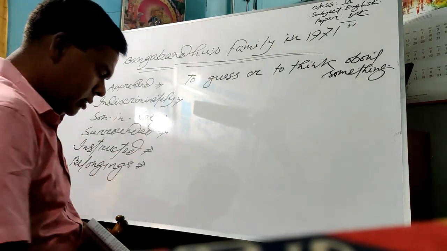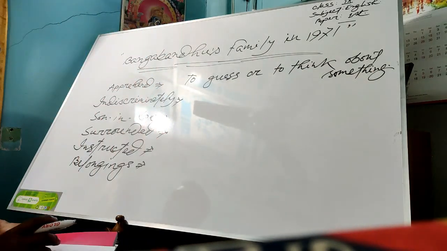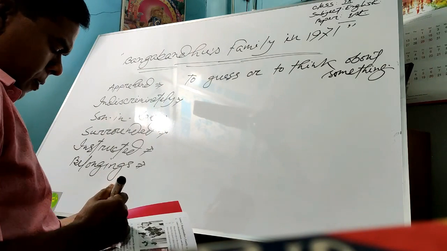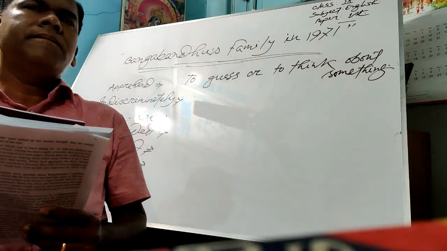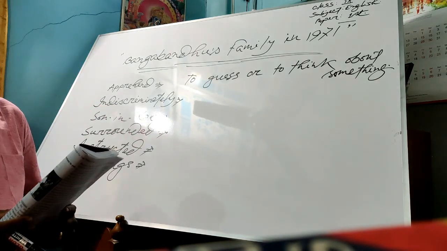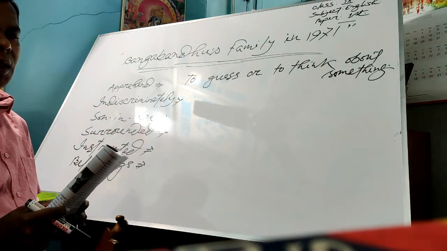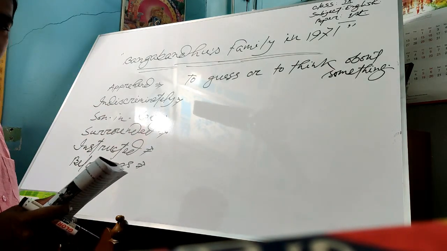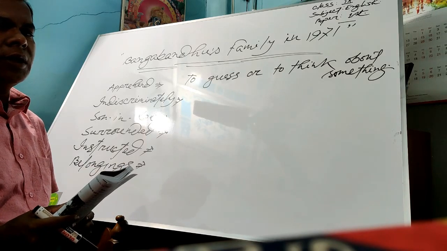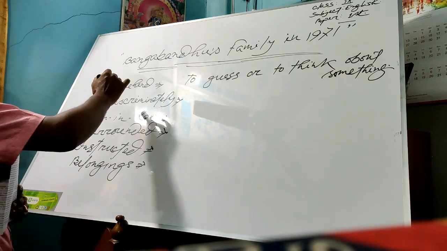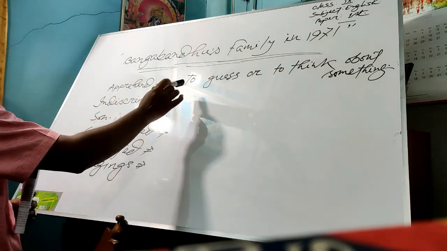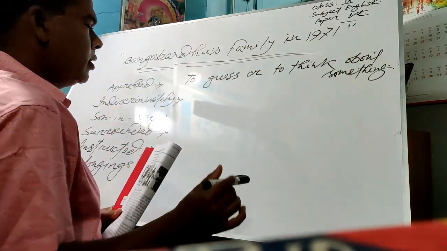You can say this word is just like a prophecy. Suppose some fatal disease may happen today. If you try to guess, if you try to think about that before that event happens, then that is called apprehend. So the meaning of the word apprehend is to guess or to think about something.